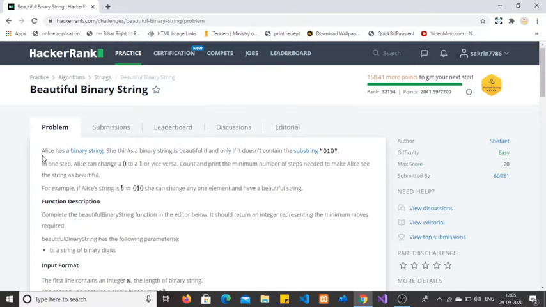She thinks a binary string is beautiful if and only if it does not contain a substring 0 1 0. If it contains a substring 0 1 0, in one step Alice can change 0 to 1 or vice versa. Count and print the minimum number of steps needed to make Alice see that string as beautiful.